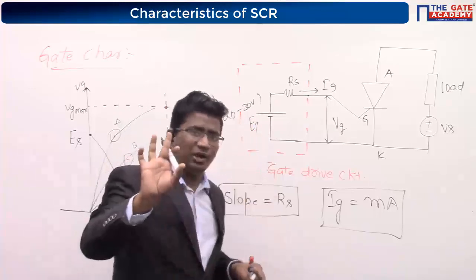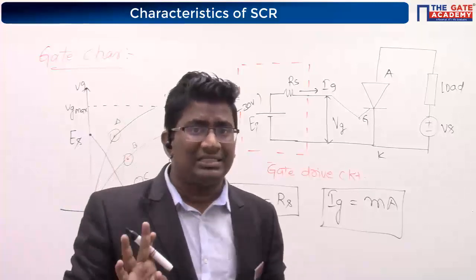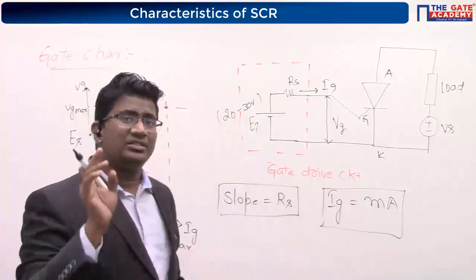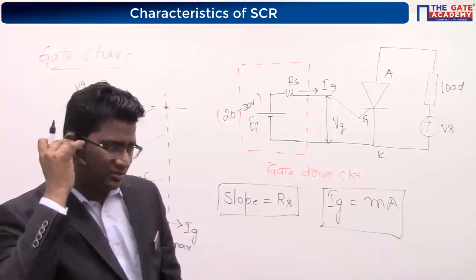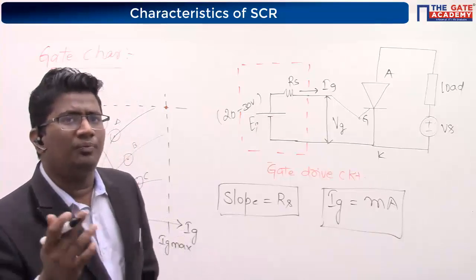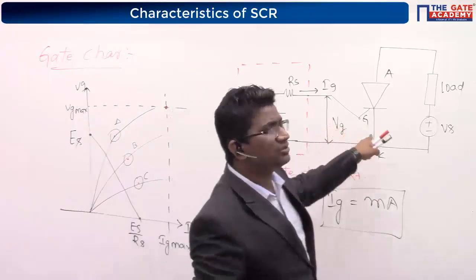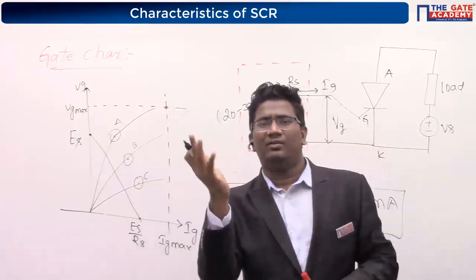Okay. Is this point clear, everyone? Why am I putting that resistance? If you are not putting it, this full voltage appears directly across the gate cathode, high current will flow and your device is gone.